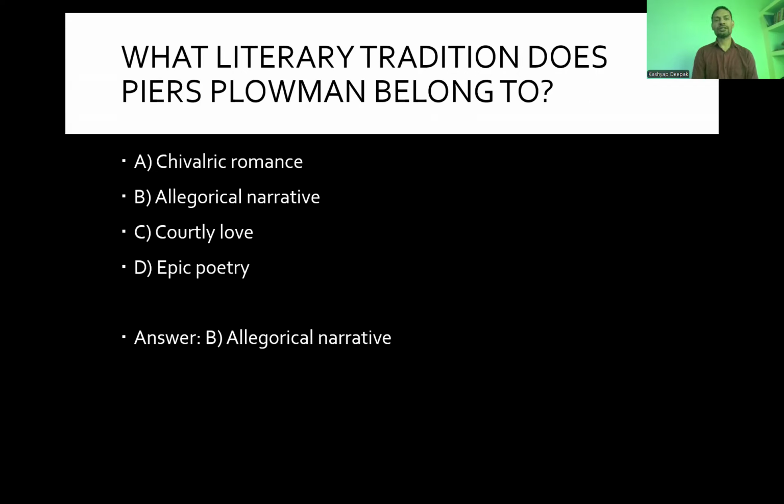What literary tradition does Piers Plowman belong to? Chivalric romance, allegorical narrative, courtly love, epic poetry. So epic and courtly love, it has nothing to do with it. So the allegorical narrative is the answer.